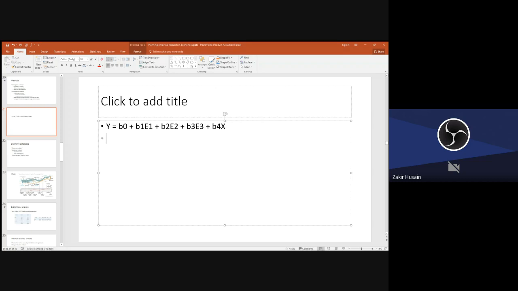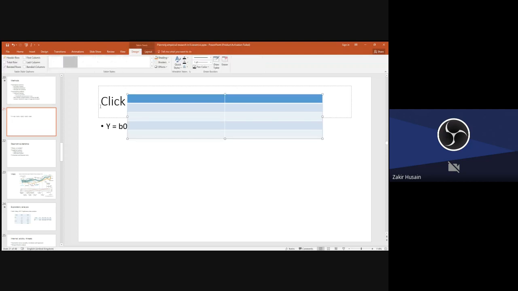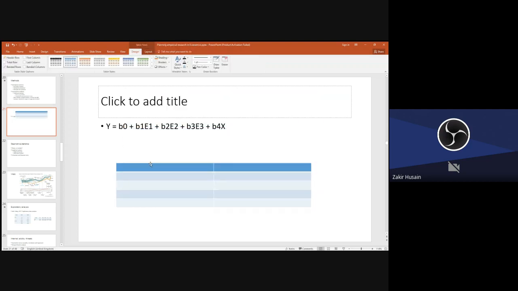Now, suppose you run an exploratory analysis. You prepare a small table like this. The education levels, and here you put in the mean values of y.